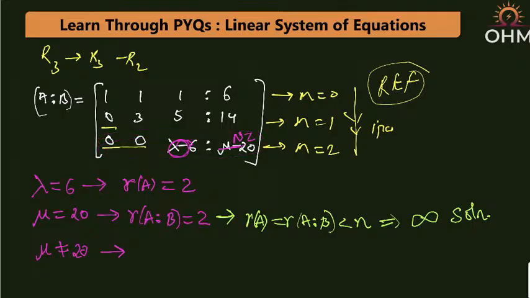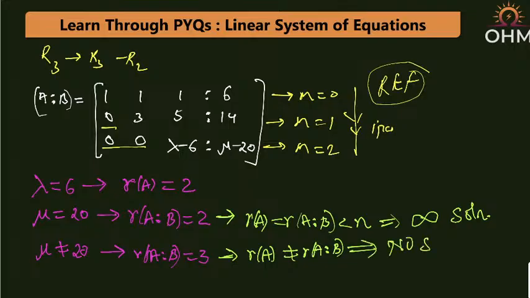So what is the condition here? If mu is not equal to 20, then you can say that rank of A|B will be equal to the number of non-zero rows of A|B, which is equal to 3. And hence I can say that the rank of A is not equal to rank of A|B, and that is the condition of no solution. Correct, everybody? That is the condition of no solution.